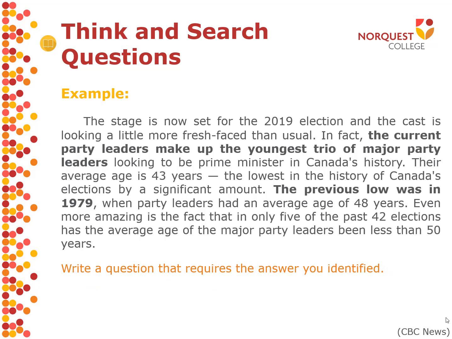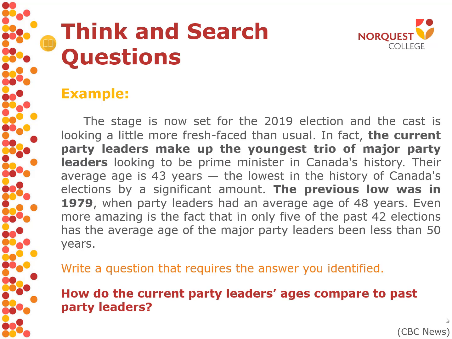Next, we need to take this information and write a question that requires this answer we just identified. A question that would require this information would be, how do the current party leaders' ages compare to past party leaders? Our answer would be that Canada's current party leaders are the youngest in history, with the previous youngest being in 1979. By identifying these important and related pieces of information, we'll have a better understanding of them, and we'll hopefully remember it better too.